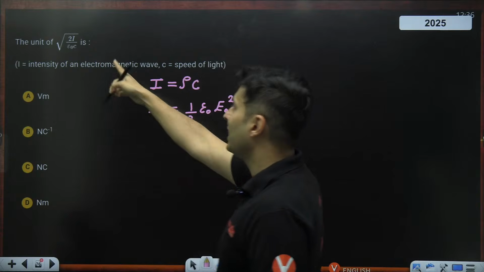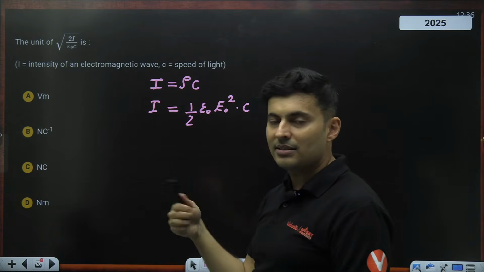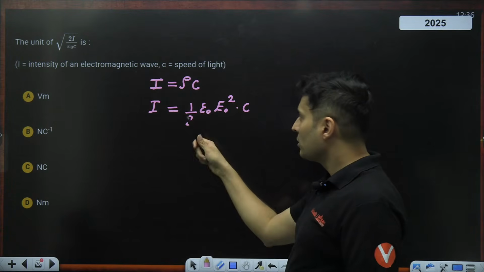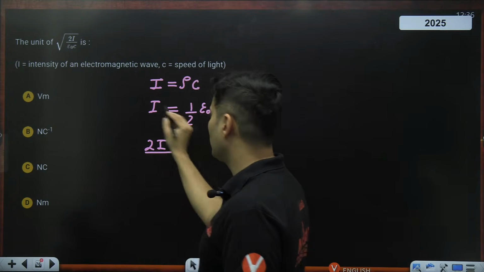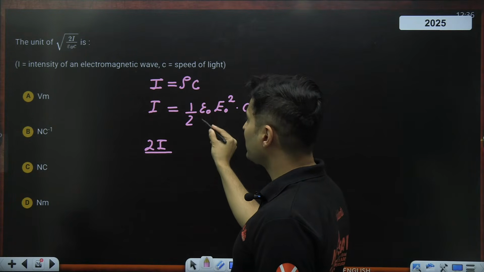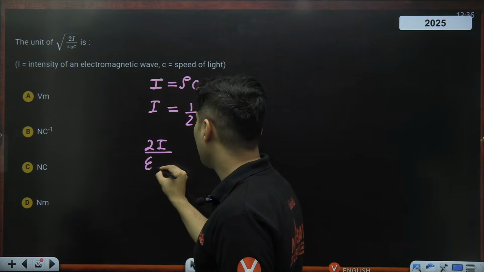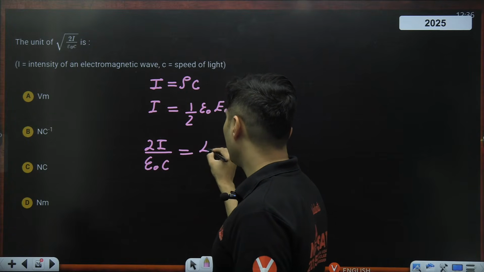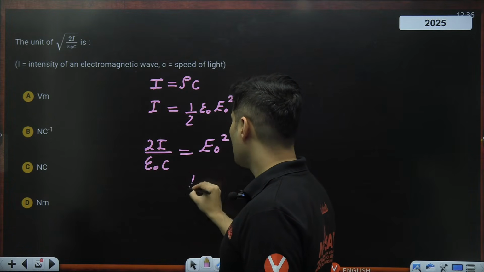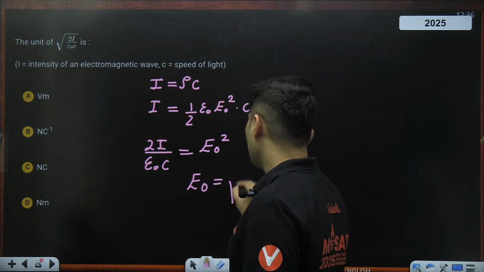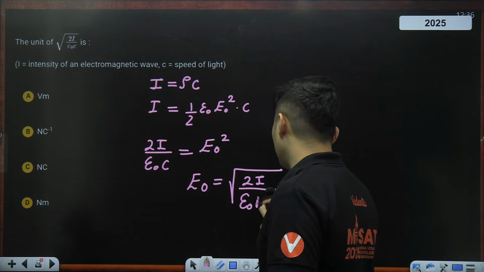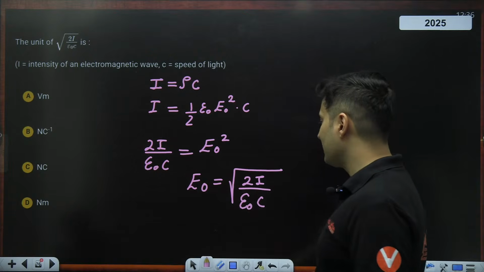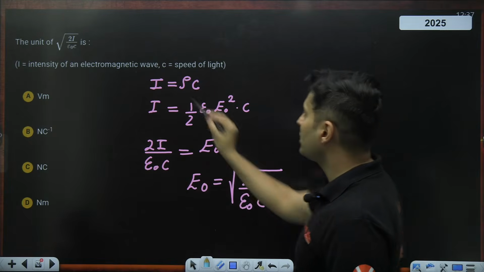Okay. So looking at that, I got this idea that maybe it is related to the electric field concept. So I'll rearrange it. Take 2 on the top, take I on the top only, it is there. Take epsilon naught and C below. What will be left is E naught square. So therefore, E naught will be root of 2I divided by epsilon naught into C. So what is this quantity essentially?